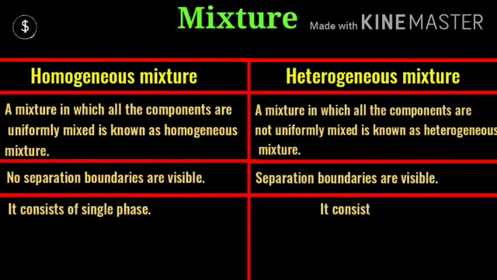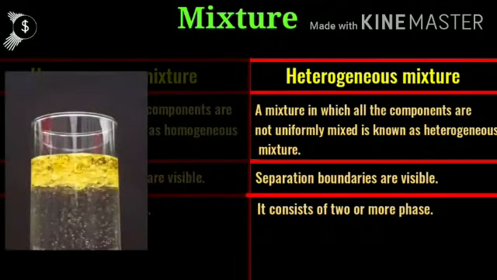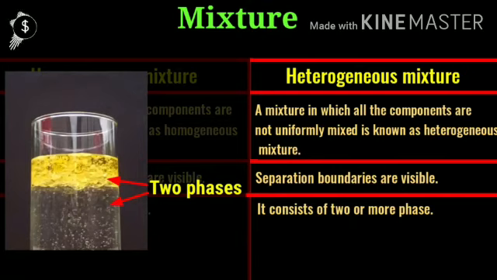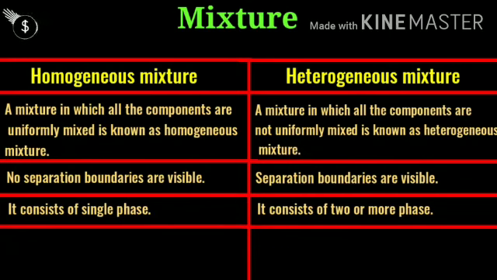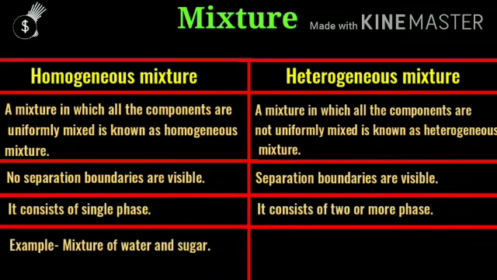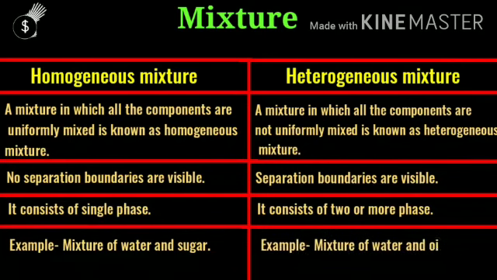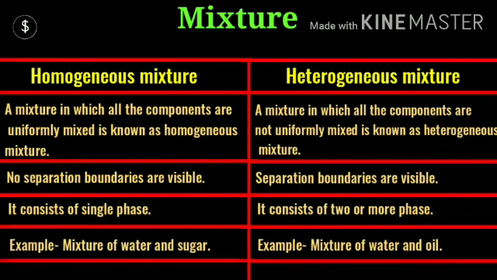And the mixture of salt and water or sugar and water has only one phase, because it looks the same, but two phases are present in oil and water. One phase is of oil and the other phase is of water. So it has two phases, and a homogeneous mixture has only a single phase. Example of a homogeneous mixture, a mixture of water and sugar. An example of a heterogeneous mixture, a mixture of water and oil.